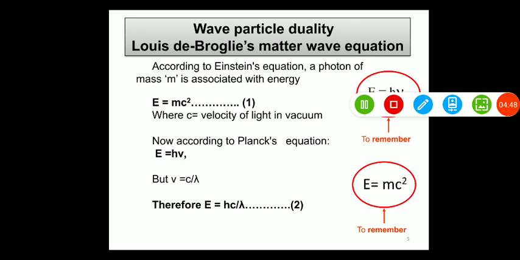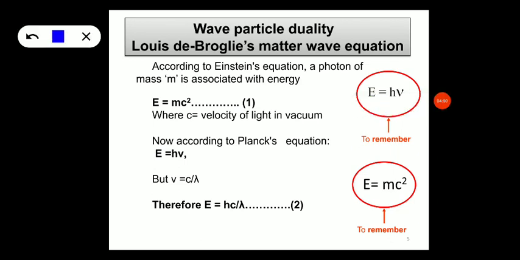Now, let us derive de Broglie's matter wave equation, and this gives the wave-particle duality. Now, according to Einstein's equation, a photon of mass m is associated with energy given by E = mc², equation number 1, where c is the velocity of light in vacuum. Now according to Planck's equation, E = hν.